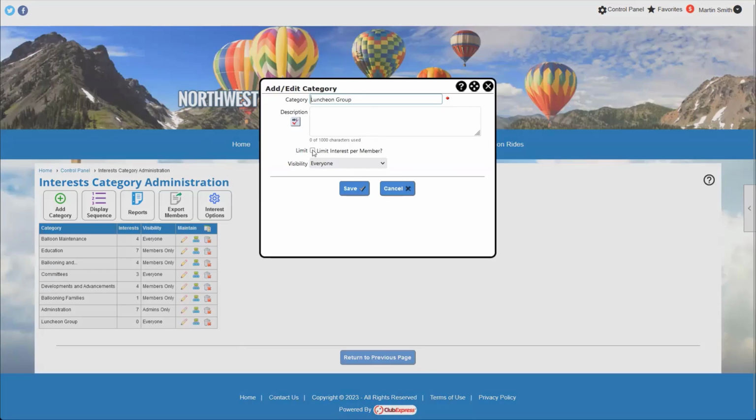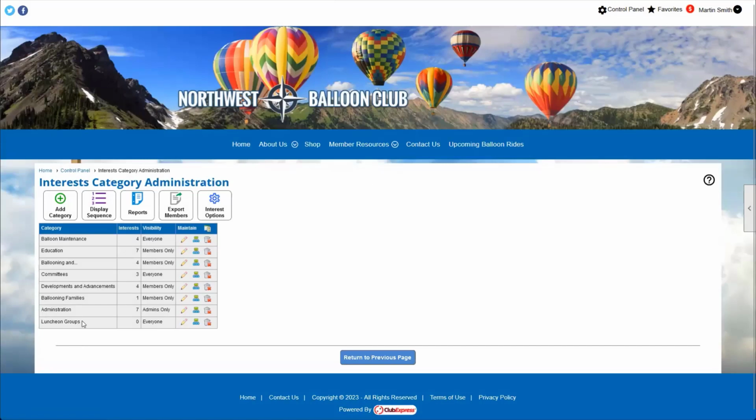So if we wanted to add a limit down the road or remove a limit or change our description or our category name, we'll say, this is not just a single luncheon group. This is all of our different luncheon groups, plural. So now it's called the luncheon groups. The second icon here is the interests, and this is where we can add the individual interests within this category of interests. And the last icon here is the trash can icon. If you were to click on the trash can icon, it would delete the category of interests.